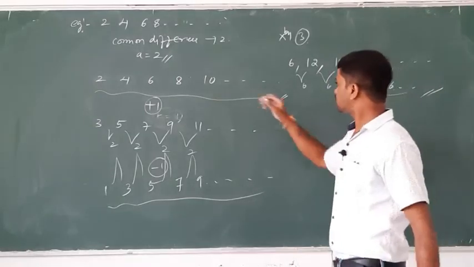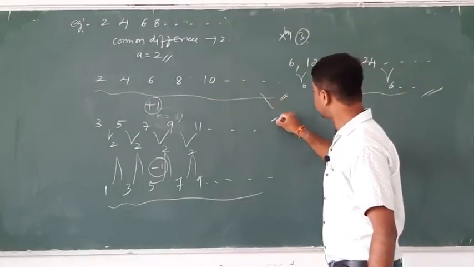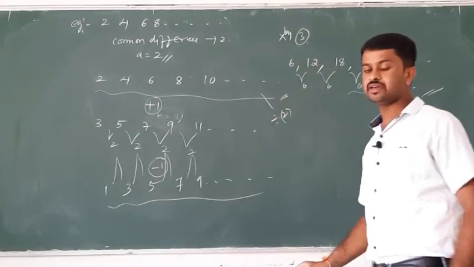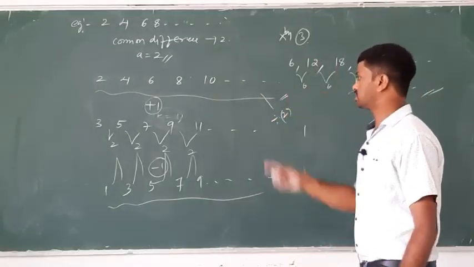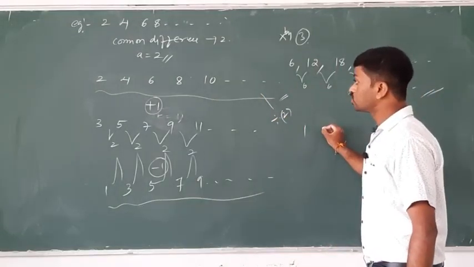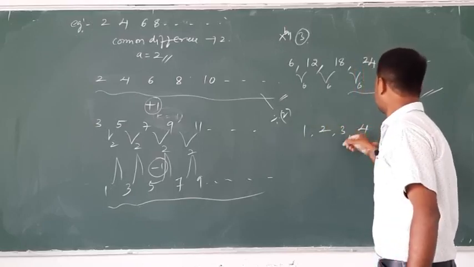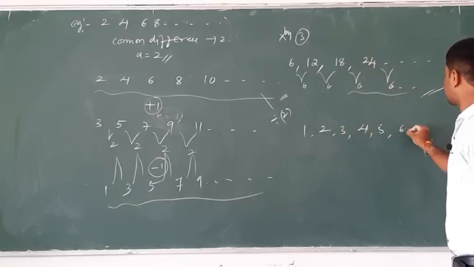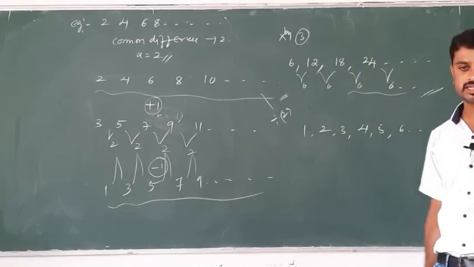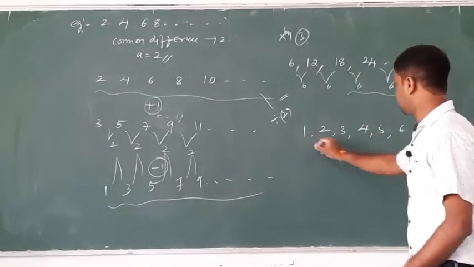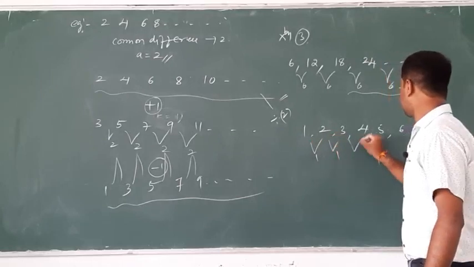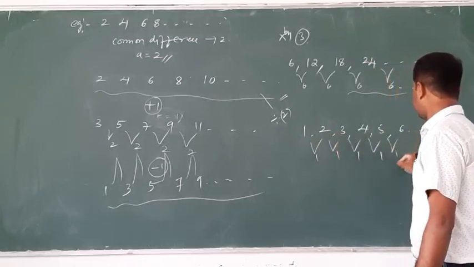Therefore, divided by 2. Yes, divided by 2. 2 ones are 2, 2 twos are 4, 2 threes are 6, 2 fours are 8, 2 fives are 10, 2 sixes are 12, and so on. This is also the natural numbers, also one of the progressions. The difference is what? Yes, 1, 1, 1, 1. The rule must be applied.